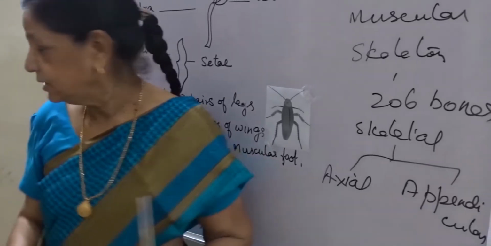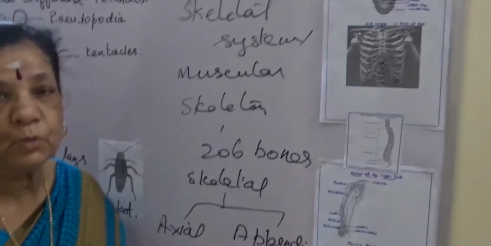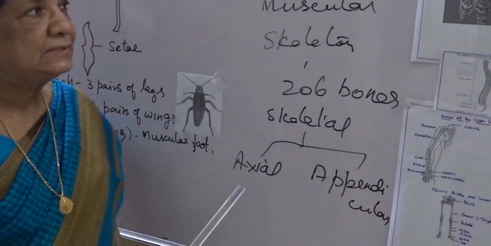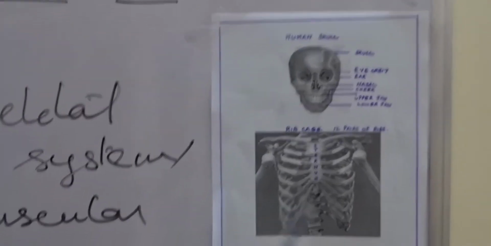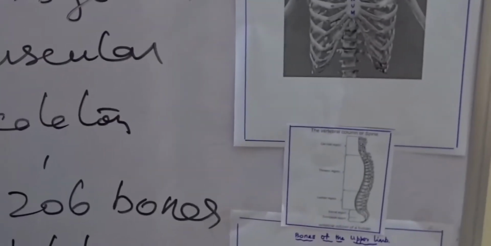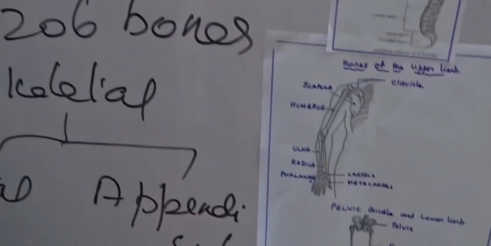Now this appendicular skeleton as having upper limb and the lower limb, whereas axial skeleton include skull, rib cage and vertebral column. Appendicular skeleton include upper limb and lower limb.